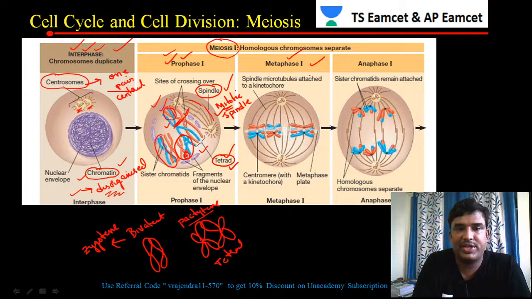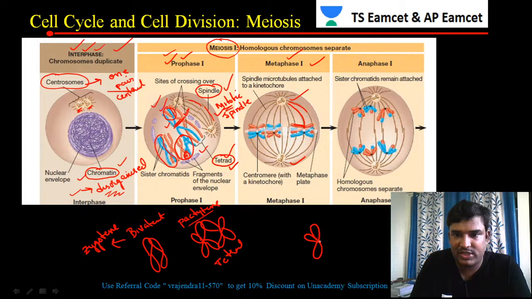In metaphase 1, the spindle fibers are well developed, as you can see in the cytoplasm. The centrioles move towards the opposite poles and produce the well developed spindle fibers. These spindle fibers attach to the chromosomes. How do they attach? Like this.